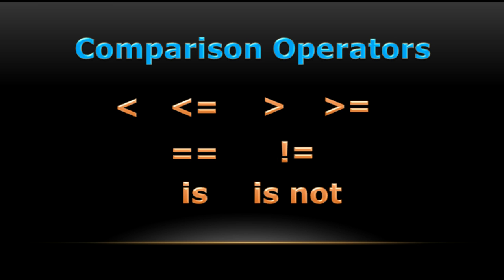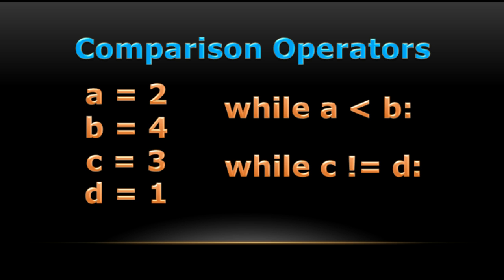Another way is to use comparison operators. This includes less than, greater than, equals, does not equal, is, and is not. So I can make a couple of variables and use these in expressions that evaluate to true. While A is less than B, or while C does not equal D, for example. Okay, this seems pretty simple so far.